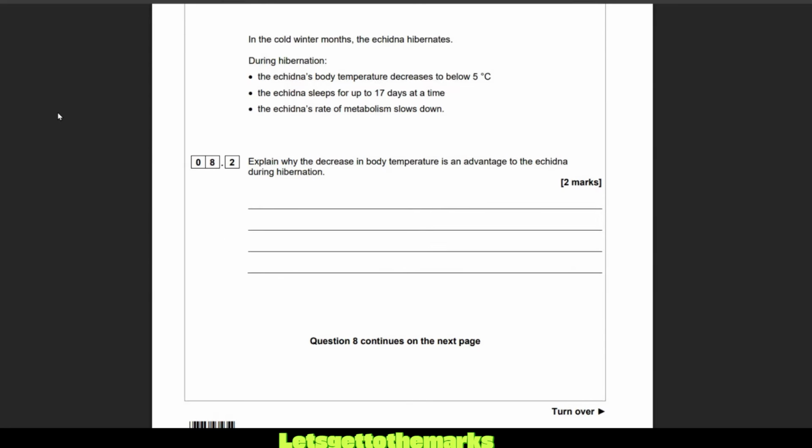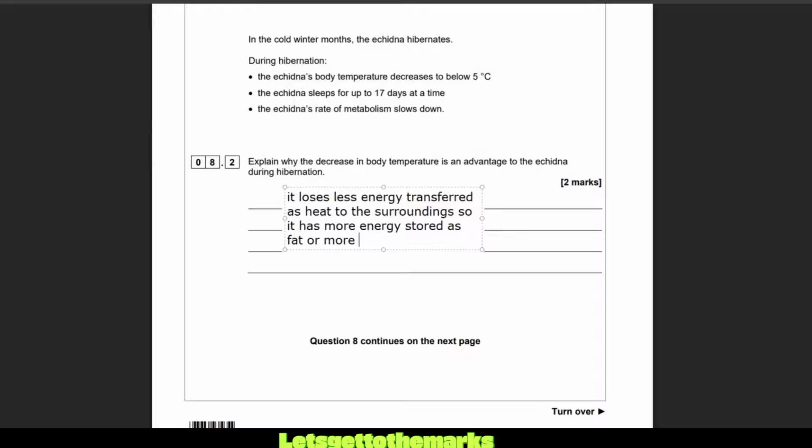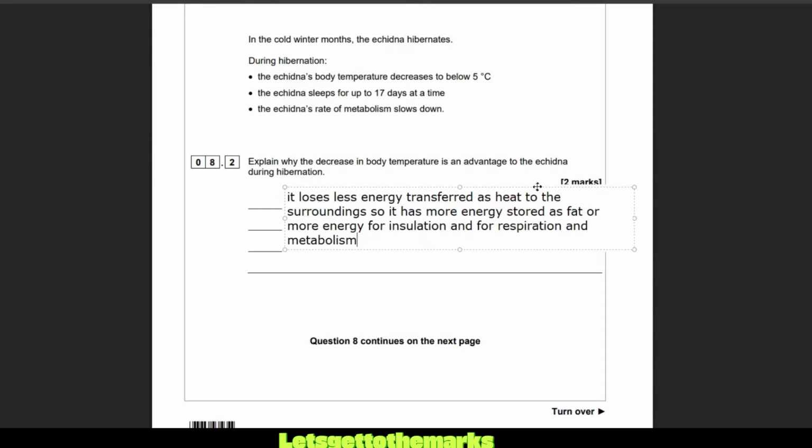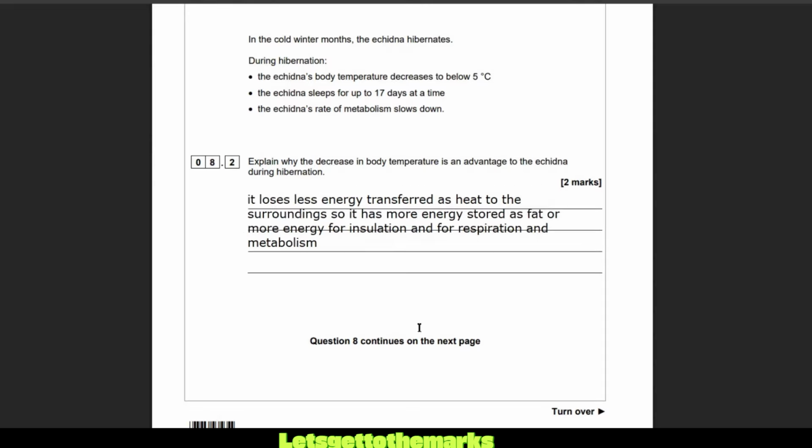So, if it decreases its body temperature, then it is going to lose less energy as heat to the environment. So it loses less energy transferred as heat to the surroundings. So it has more chemical energy, more energy stored as fat, or more energy for insulation and for respiration and metabolism. So you've got these metabolic reactions keeping you alive, keeping you breathing, keeping your heart rate going, making cells, growing, repairing, doing all of those jobs.